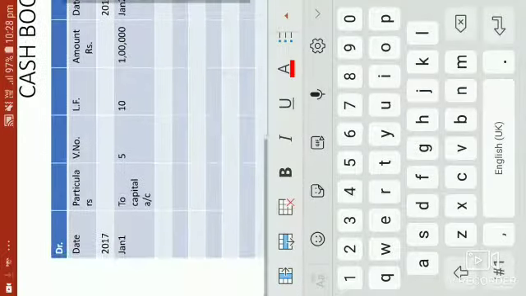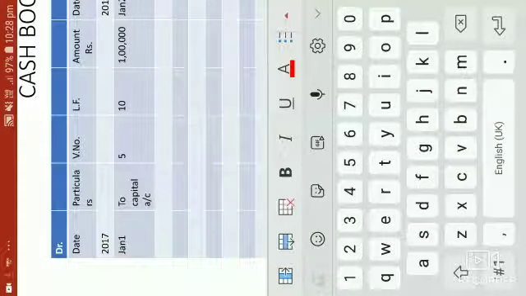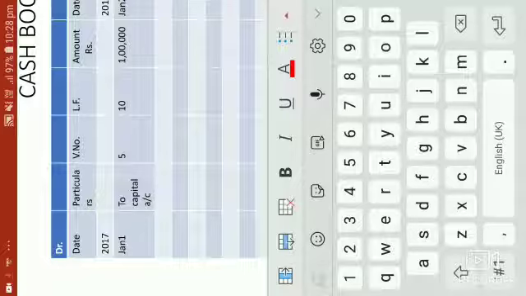In the practical question, generally voucher number and LF are not given, so we will skip this column. Just prepare the proforma with the columns voucher number and LF, but do not fill them because generally in the question they are missing. So just focus on the date, account name and the amount.